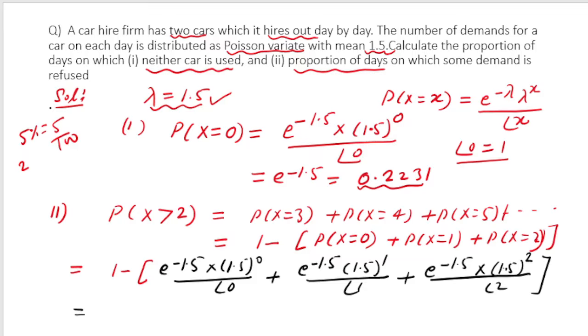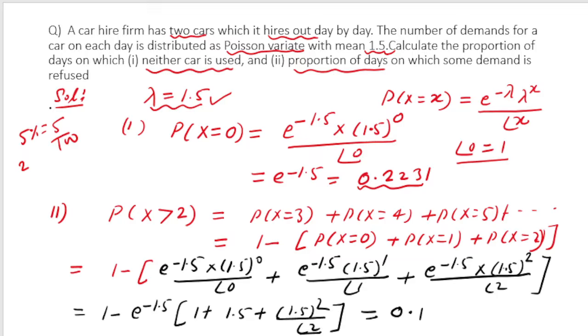To simplify it, we can take e to the power minus 1.5 common, and this will be 1, plus 1.5, plus 1.5 squared by factorial 2. If you simplify this expression, the value that you will get is 0.19126. I would suggest you verify it if you have a calculator. It will also help you understand how the calculator should be used appropriately. So this is the probability or the proportion of days on which some demand is refused.